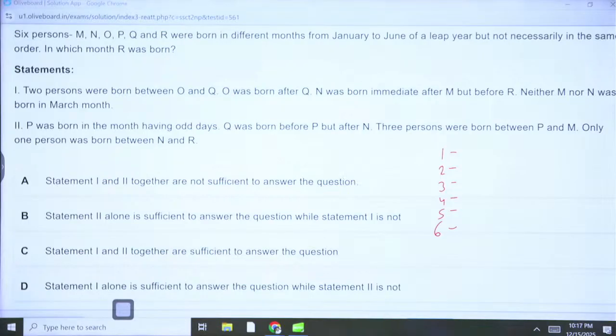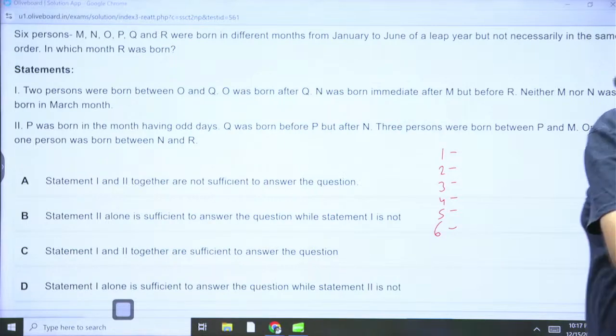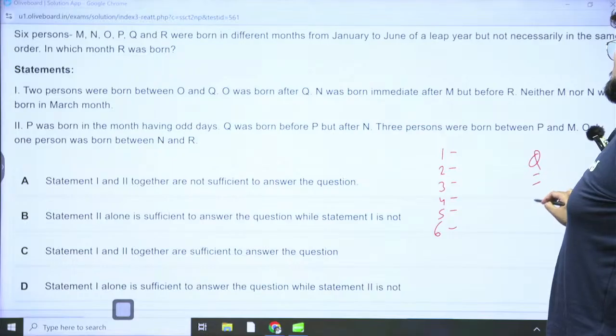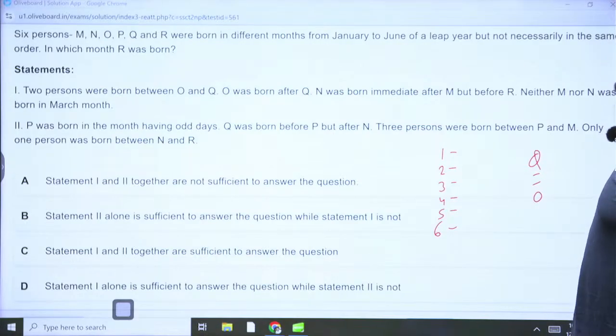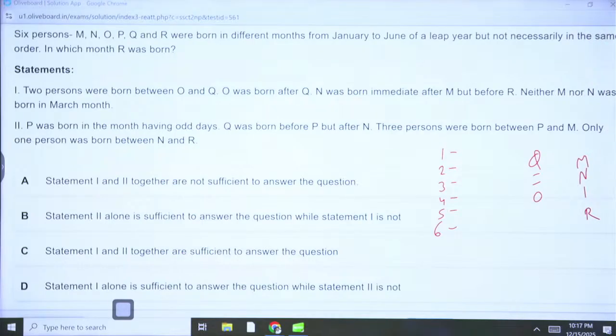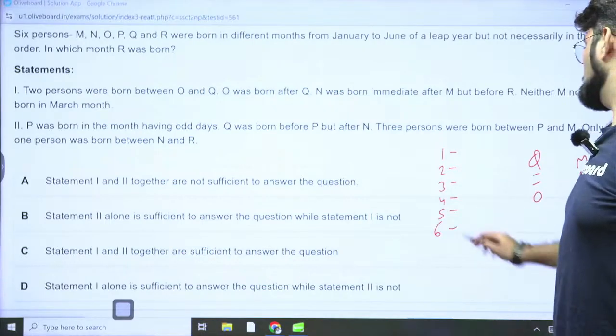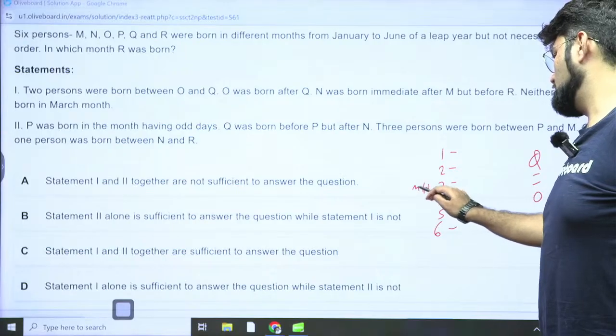So statement 1, options are: 1 and 2 together not sufficient, 2 alone, 1 and 2 together are sufficient, 1 alone. Again, standard options. So 1 alone: 2 persons were born between O and Q. O was born after Q. So we have Q dash dash O. N was born immediately after M but before R. Neither M nor N was born in the March month.